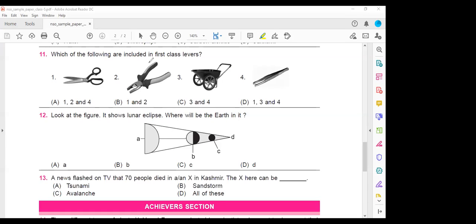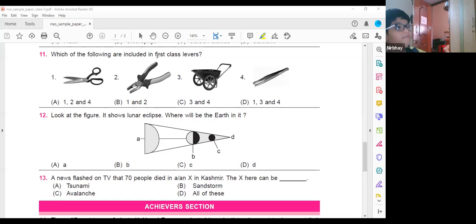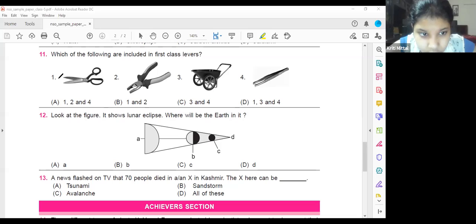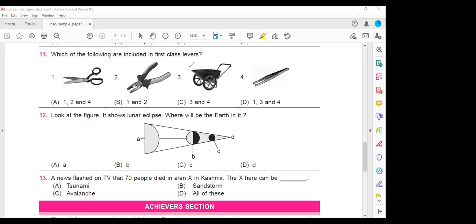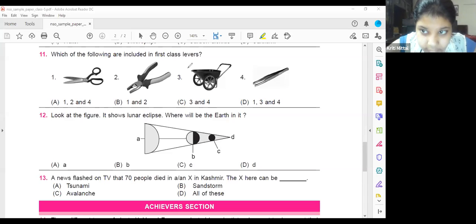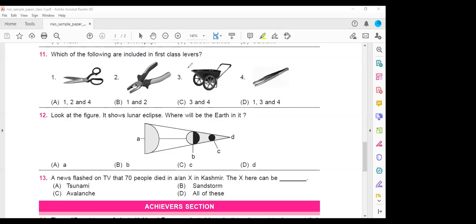Which of the following are included in the first class levers? Ma'am, cutting pliers. Ma'am, 1 and 2. What is a lever? Ma'am, fix the tap, ma'am. Fixing a leaking tap.